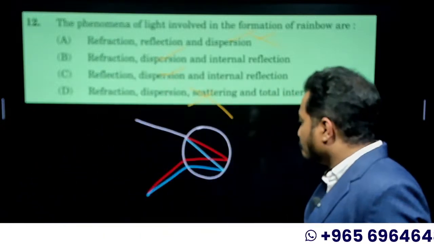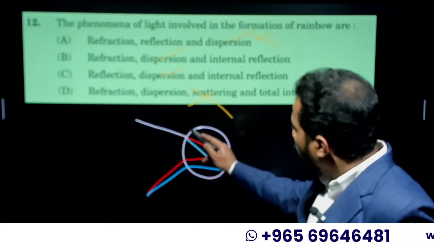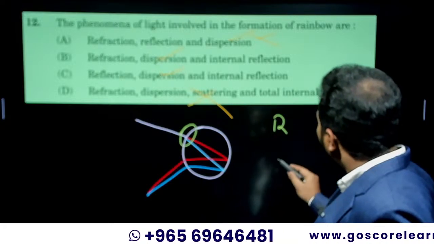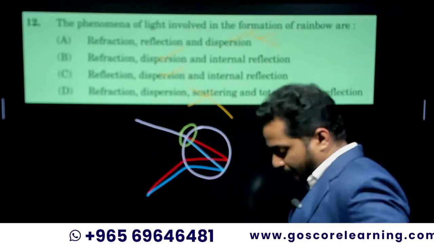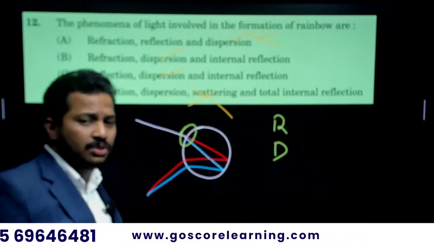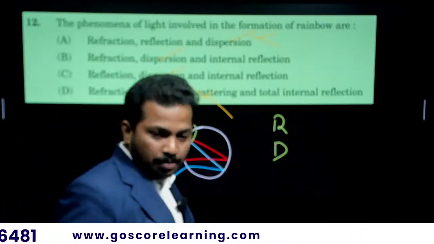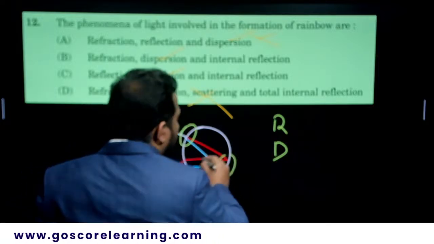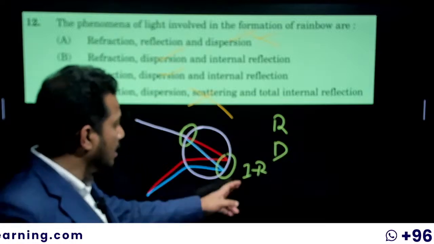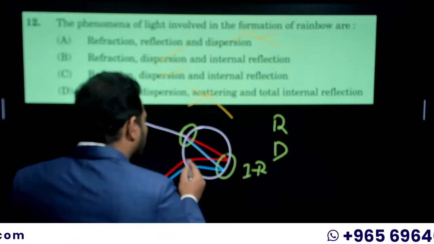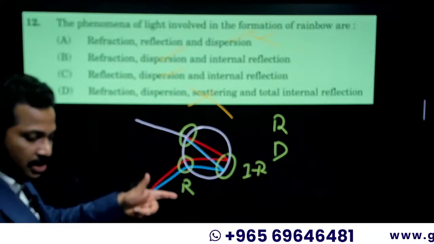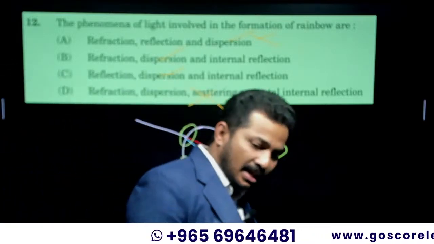What is the phenomenon occurring over here? That is refraction and dispersion. The colors have been split along with refraction. Bending of light is also there. And what is the phenomenon over there? Internal reflection, which is happening here. In the third stage, what is happening? Again, refraction. So refraction is there, dispersion is there, internal reflection.